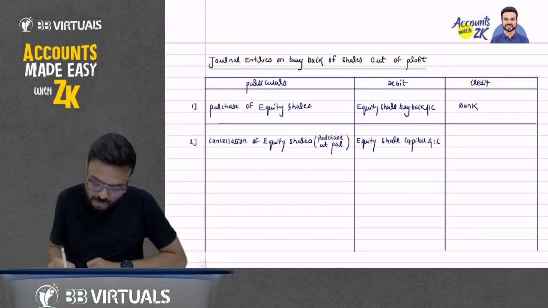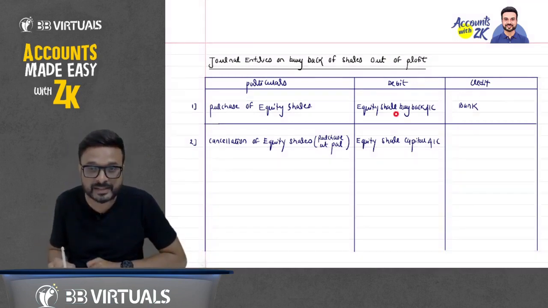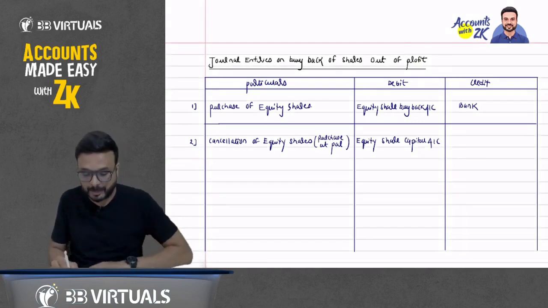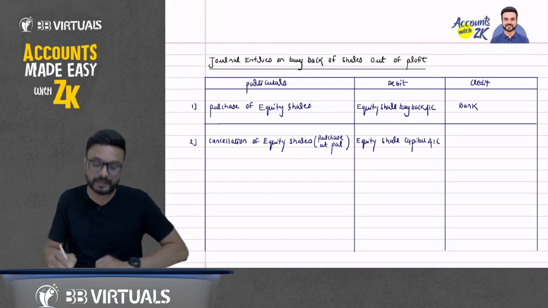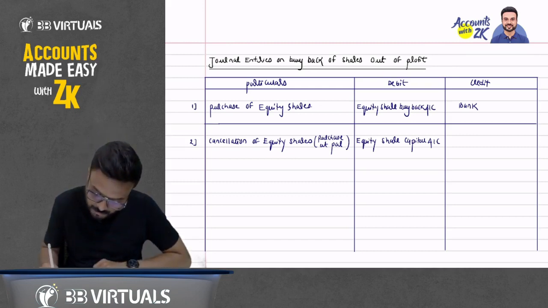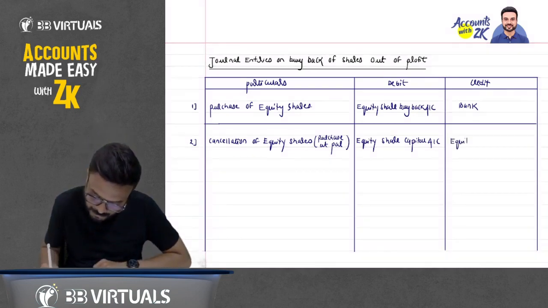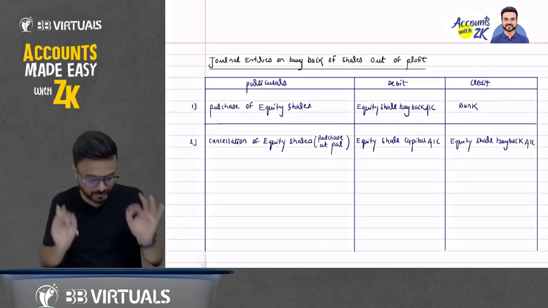Those shares you have purchased, you have cancelled. When you purchased, you debited the equity share buyback account. Now you are cancelling this, so you will credit the equity share buyback account. Now understand this entry. Don't worry, just focus here.